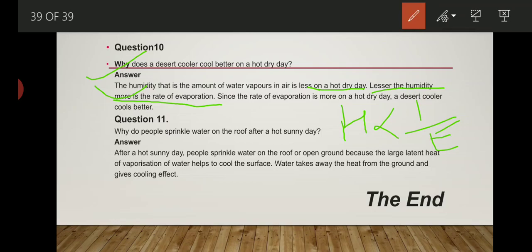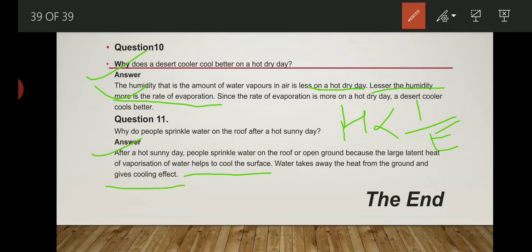Now just see, after a hot sunny day, people sprinkle water on the roof or open ground because the large latent heat of vaporization of water helps to cool the surface, that we already discussed. Water takes away the heat from the ground and gives a cooling effect.